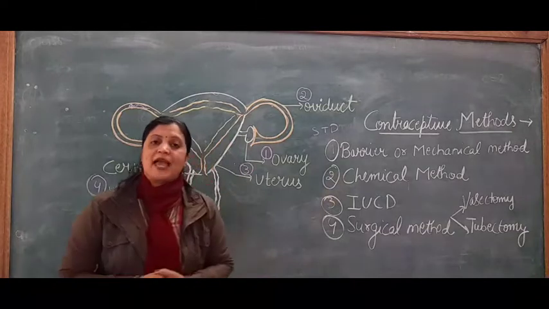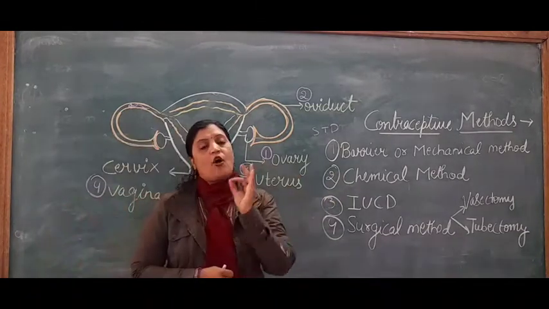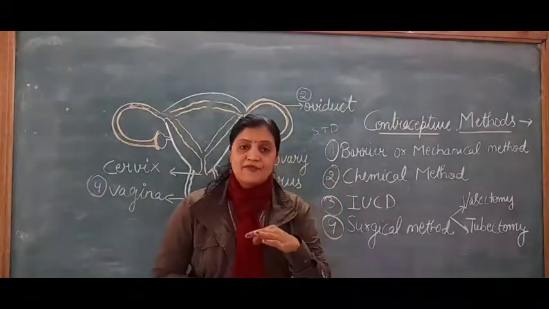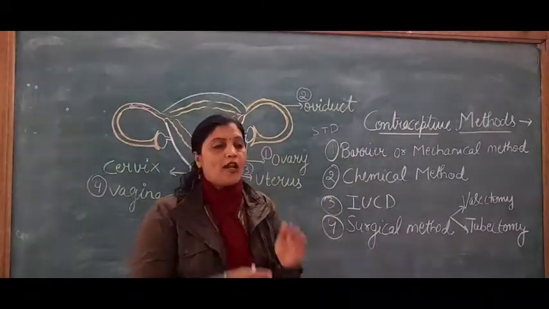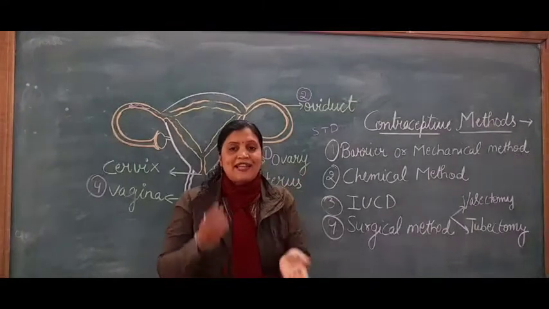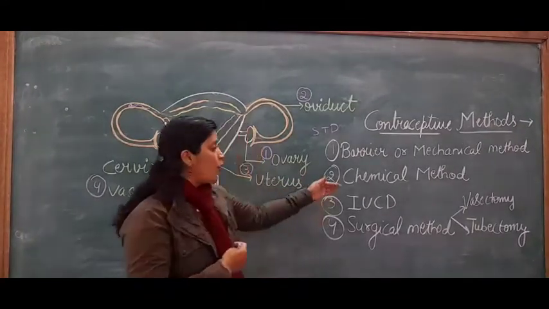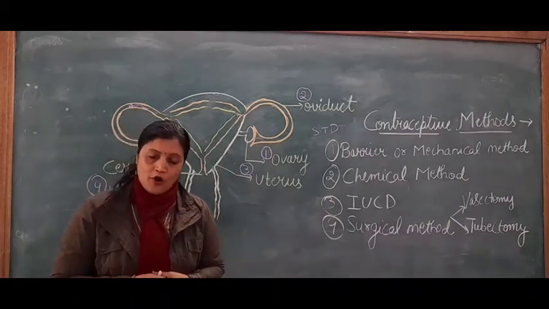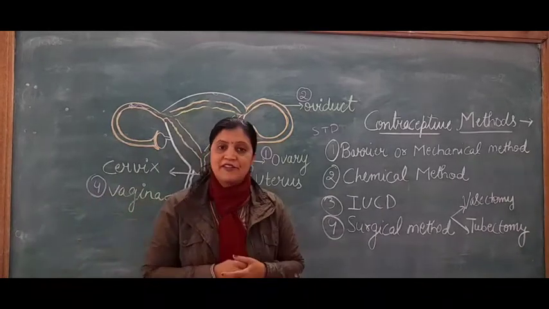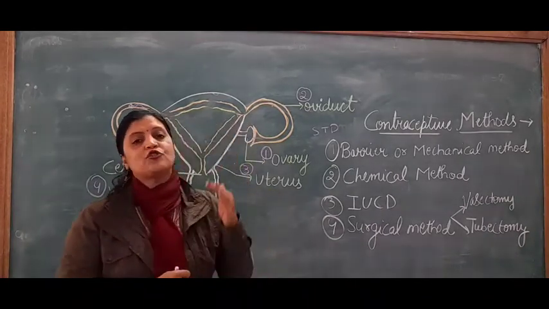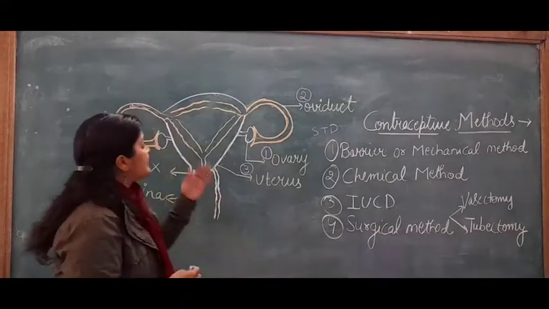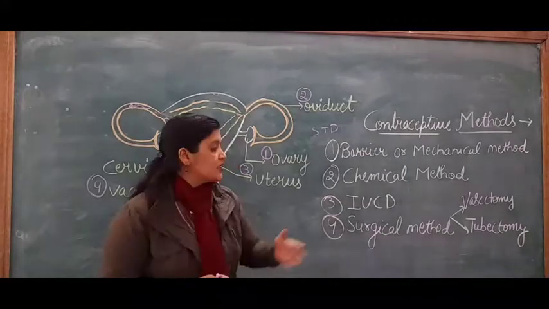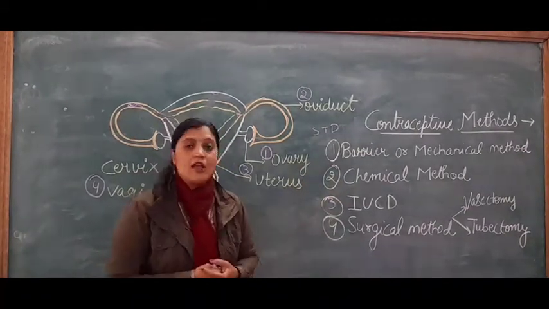Now the second method is the chemical method. This method is always used by females because these are oral pills which are taken by females. These oral pills imbalance the hormones. In these oral pills there are chemicals, so they imbalance the female hormones. If the hormones get imbalanced in the female body, then it does not allow an egg to be released. So the egg does not fertilize with the sperm and pregnancy will not occur. So this is also one type of contraceptive method.